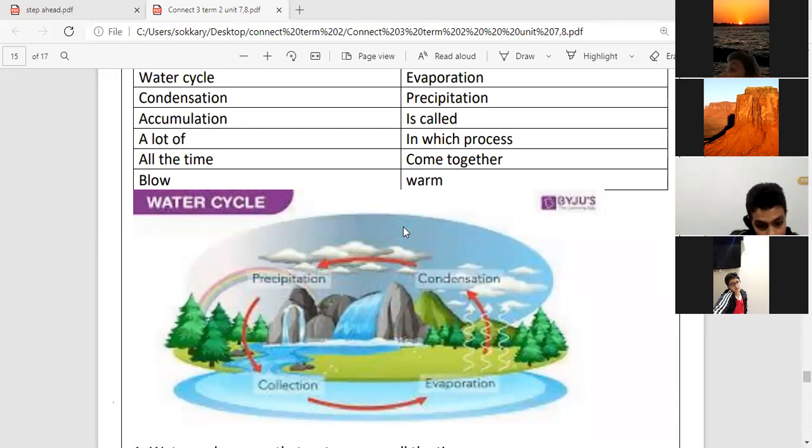Accumulation. The water that goes into the sea, river, or earth is called accumulation. Okay? Precipitation. Accumulation. Water that goes into the earth, sea, or river is called accumulation.